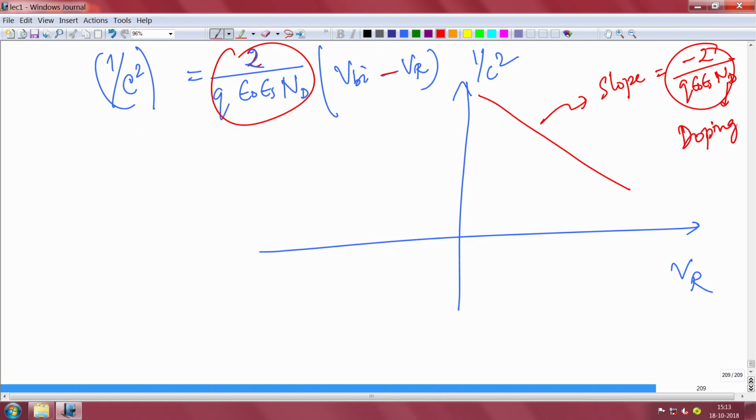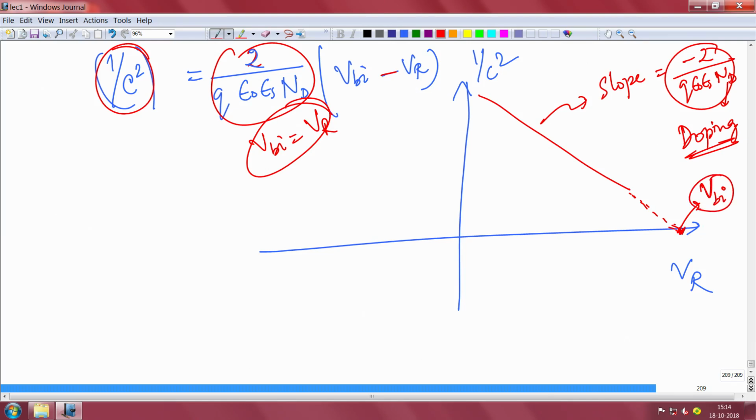So, it is a very powerful technique to find out the doping. And you see this point, if you extrapolate, it will cut somewhere here. This point is where the y axis is 0, which means 1 by C square is 0. If 1 by C square is 0, then VBI equals VR, which means this point is where your built in voltage is, from this equation. So, the extrapolated value on this axis will give you the built in voltage. So, you can calculate the built in voltage also from the capacitance voltage profile.